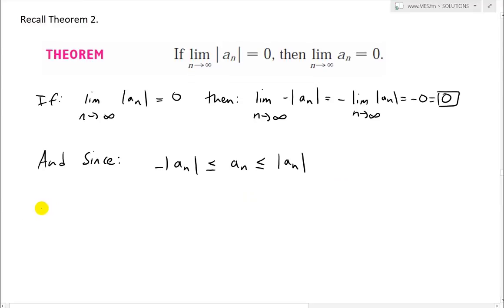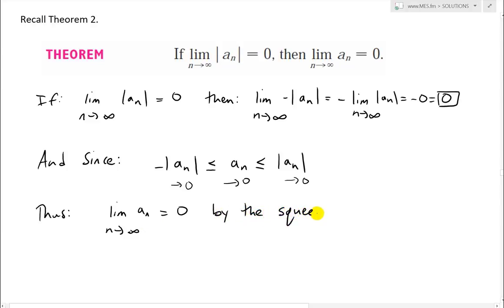Thus, both of these are going to 0. This one gets squeezed, so it has to go to 0. Thus the limit as n approaches infinity of a_n equals 0 by the squeeze theorem. So yes, the squeeze theorem is quite amazing. It's very straightforward and quick.